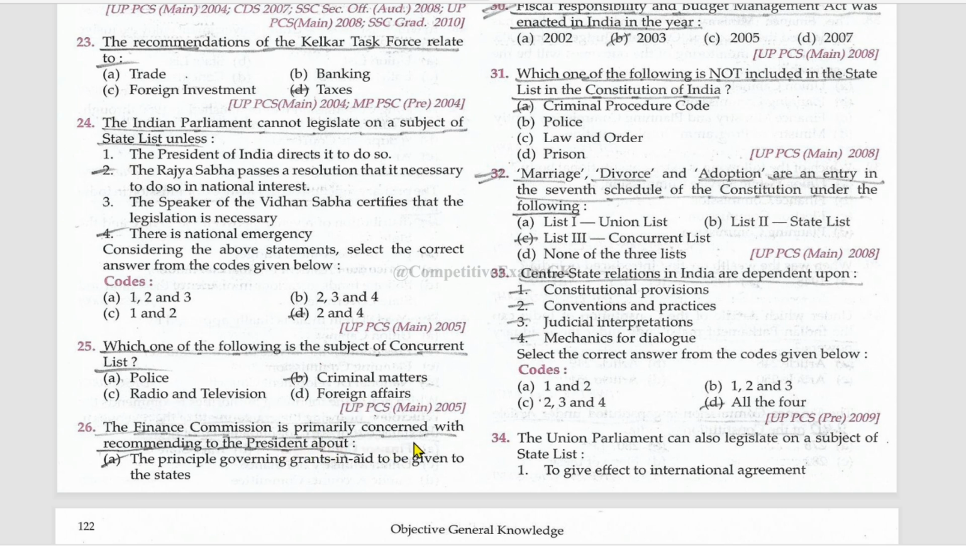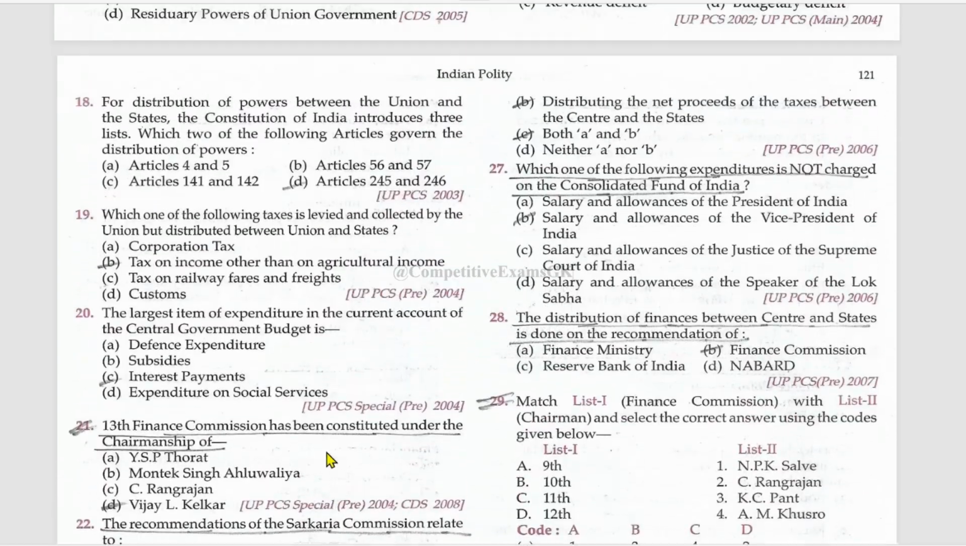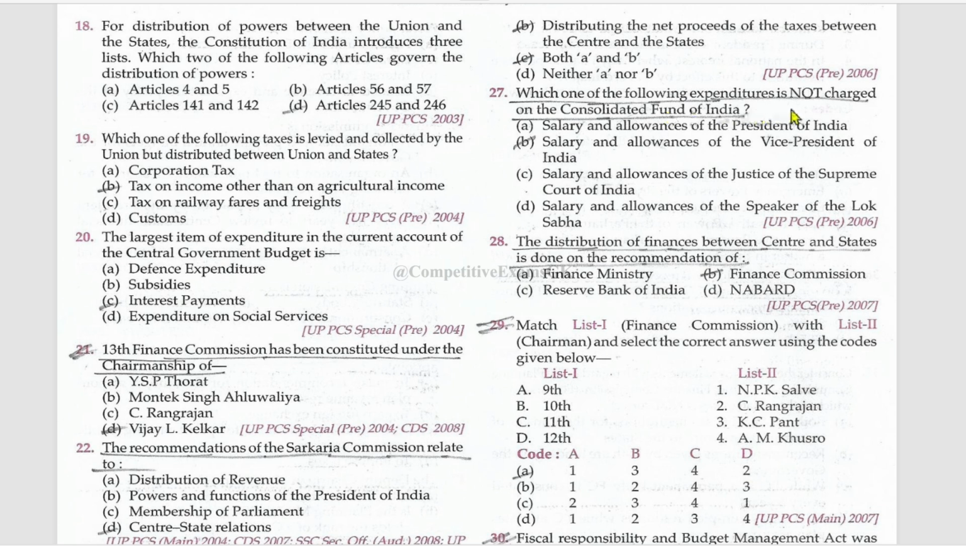The Finance Commission is primarily concerned with recommending to the President about the principle governing grant-in-aid to be given to the states, and distributing the net proceeds of the taxes between the center and the states. Both are right. Which one of the following expenditures is not charged on the Consolidated Fund of India? Salary and allowances of the Vice President of India. Mention under which fund the salary and allowances of the Vice President of India is charged, in the comments.